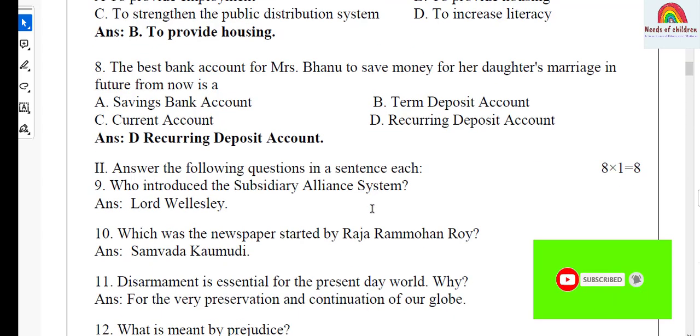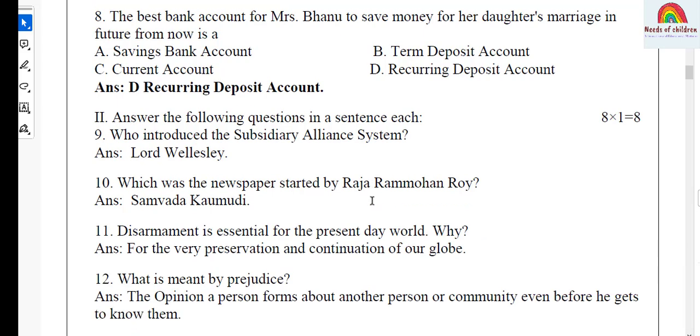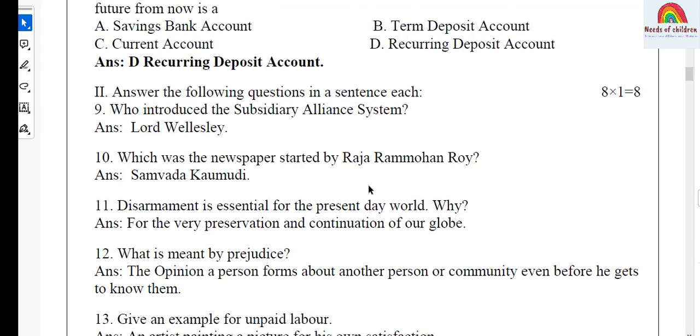Here the first main, multiple choice questions, comes to an end. Second main: answer the following questions in a sentence each. Total 8 questions, each one carries 1 mark, 8 marks. Question number 9: who introduced the subsidiary alliance system? Okay students, this is a question from history, the extension of British rule. And the answer, Lord Wellesley.